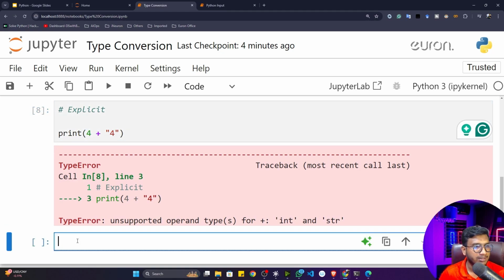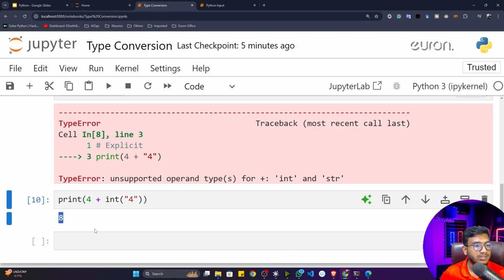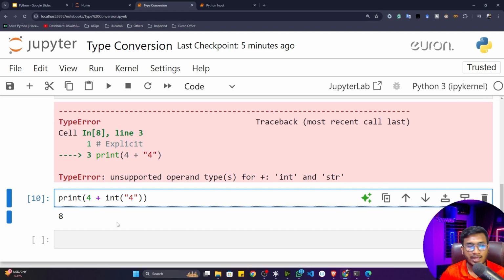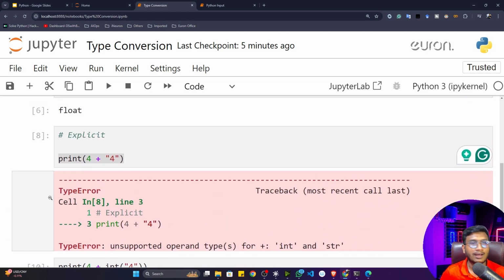Here I'll copy this print and call the integer function. I think you remember we have different functions for type conversion. If you want to convert to an integer, you call int. If you want to convert to floating, you call float. That's how you can call different functions. Now if I execute, the answer should be 8, 4 plus 4. So this is called explicit type conversion inside Python.